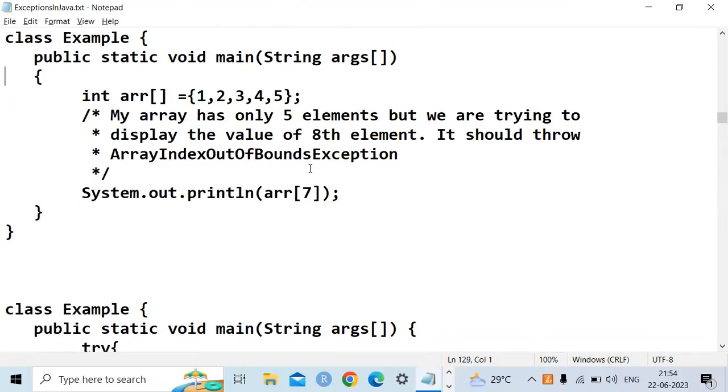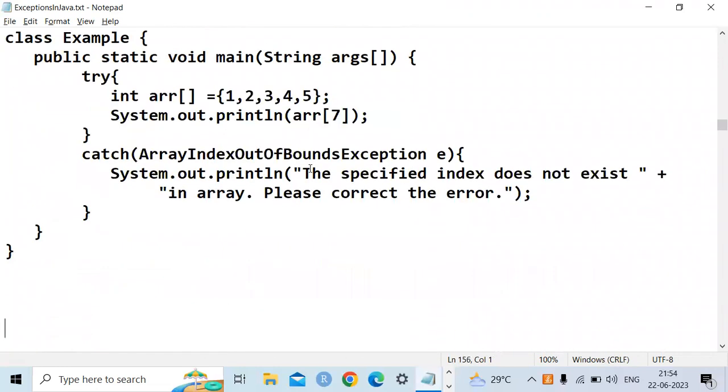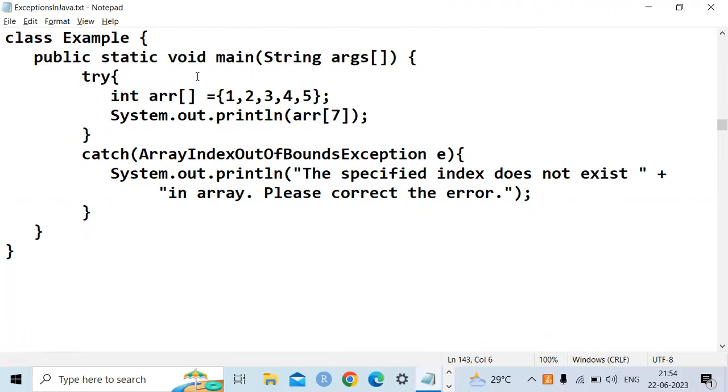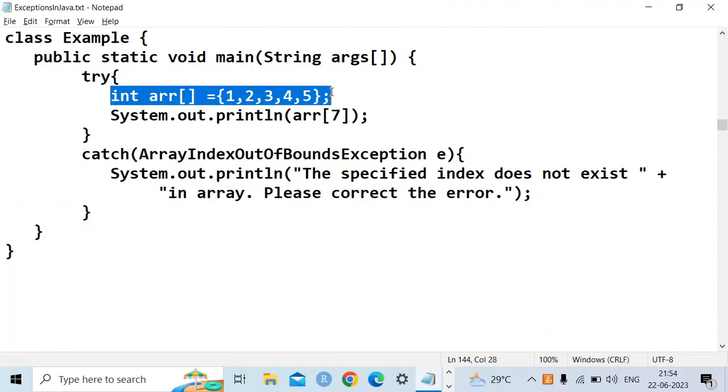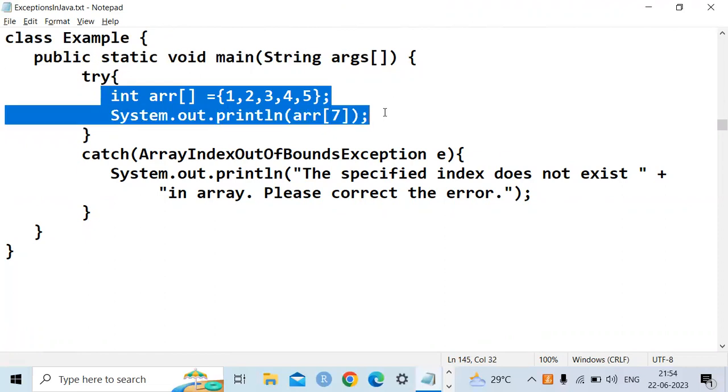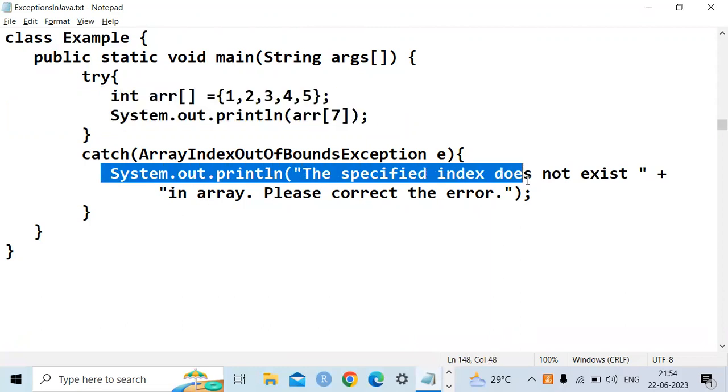So this is the direct exception. Okay. So see the second case, if you write the exception on your own, see what I'm doing here. First I am using a try block. First in the try block, I have created an array and try to display the array. So when you execute these two statements under the try block, it will fire an error because the try block fails. So whenever the try block fails to identify the location, automatically the catch block will take the responsibility.